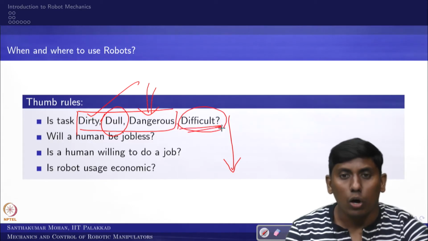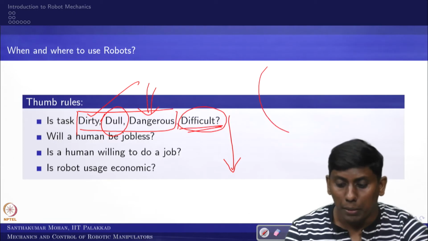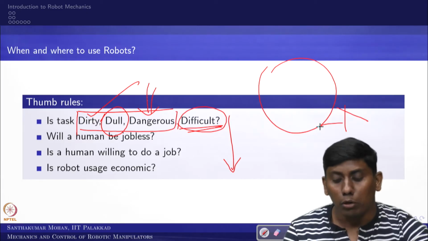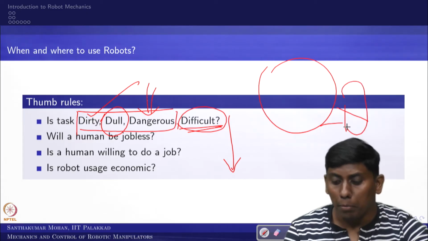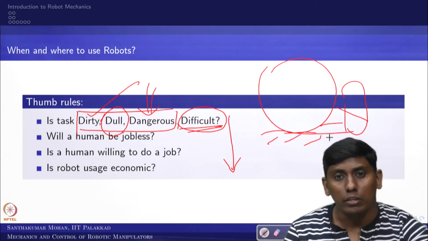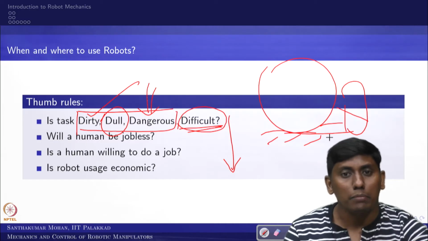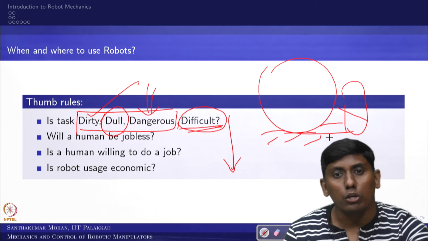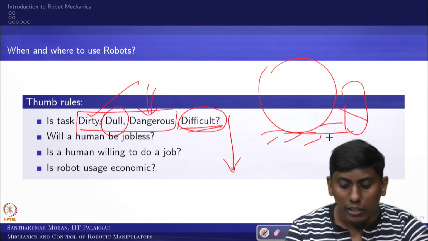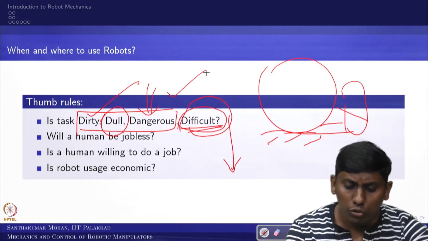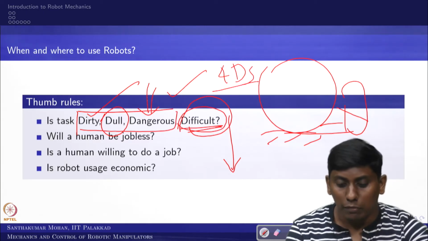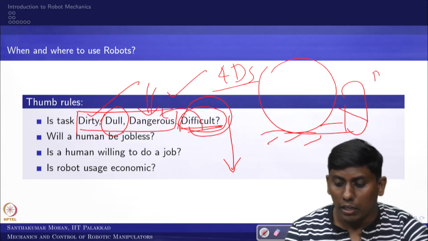Further, people thought that the task can be simple, for example a bigger object that can be pushed by a human being. This is probably easy for someone who is heavily muscular, and for routine people maybe it is possible, but an enormous amount of work needs to be done, so it is difficult all the time. For example, carrying a 50 kilogram sack: one can do it maybe on 1 or 2 occasions, but in a day he has to carry and lift it 50 times, which is difficult, so then we can employ a robot. So these are the 4 Ds which initially came, but in the modern day, the difficult and dangerous have been combined. So they brought a keyword called dear.